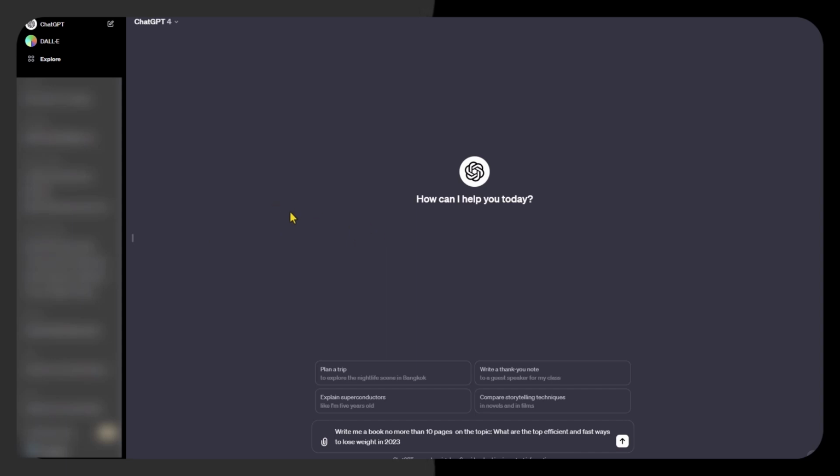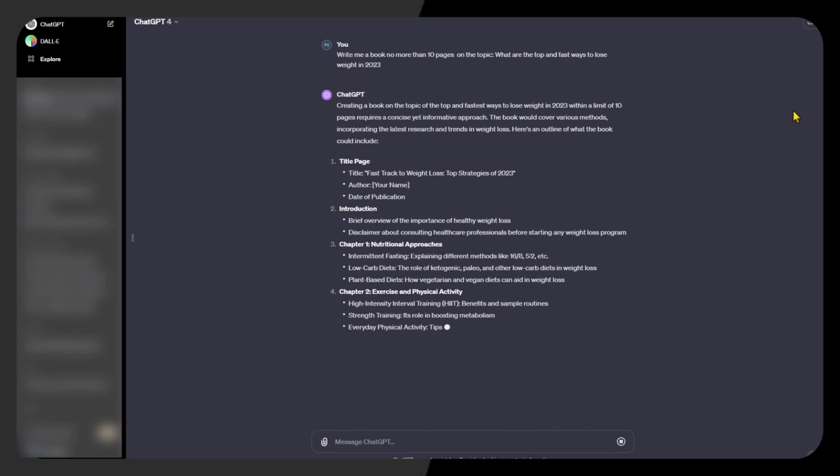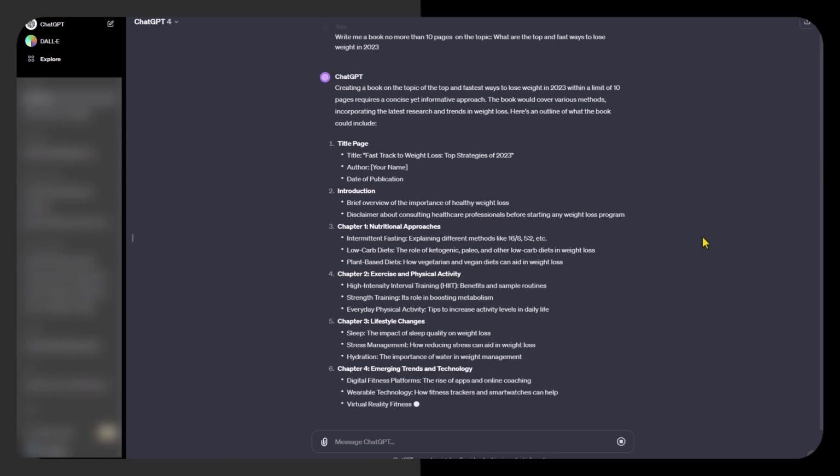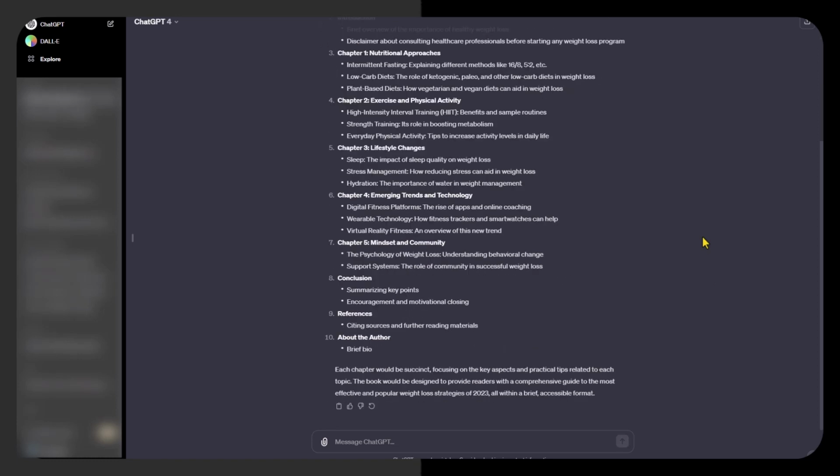So I've come over to ChatGPT and I'm going to ask it to write me a book, no more than 10 pages, on the topic, what are the top and fast ways to lose weight in 2023. So what ChatGPT does in its replies, it gives me the outline to the book. And as you can see, this isn't a full book that we could hand out as a free gift to people. And it's given us the outline for the book.